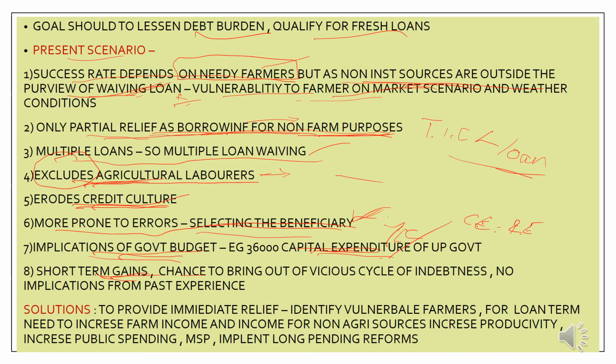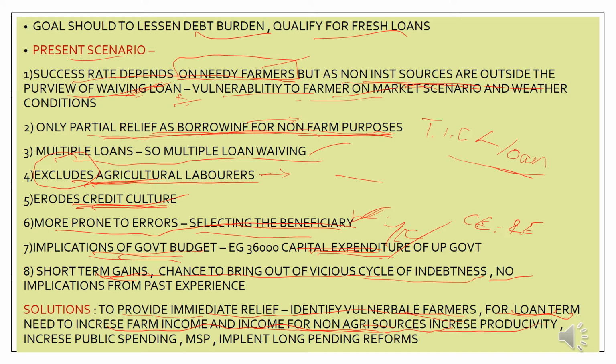For the long-term, this article tries to say a few solutions. It says that it provides immediate relief. For the immediate relief, one has to identify the vulnerable members. And for the long term, they need to increase the farm income, that is the income of the agricultural laborers. And it also should increase non-agricultural sources of income to increase the productivity. That is, the agriculture productivity should increase and non-agricultural sources, for instance, mixed farming, poultry farming, fishery, these sectors should